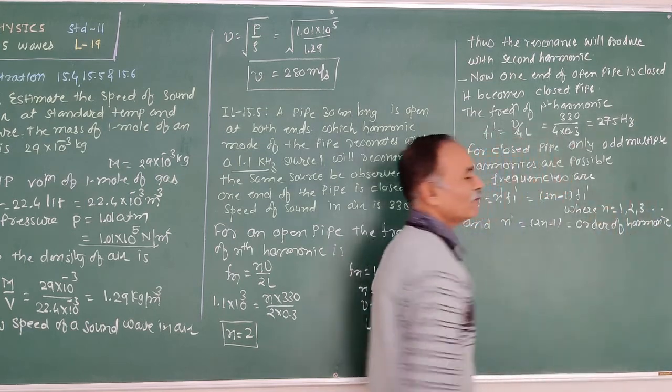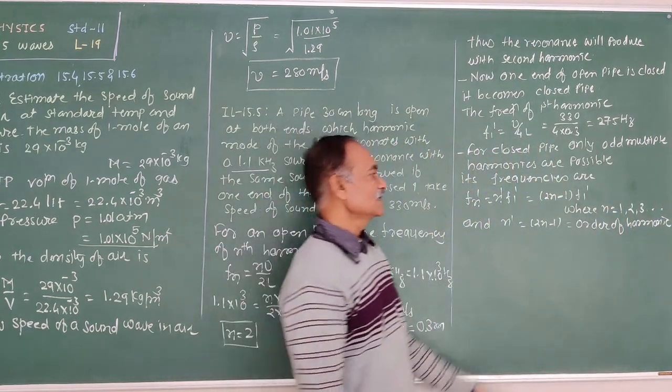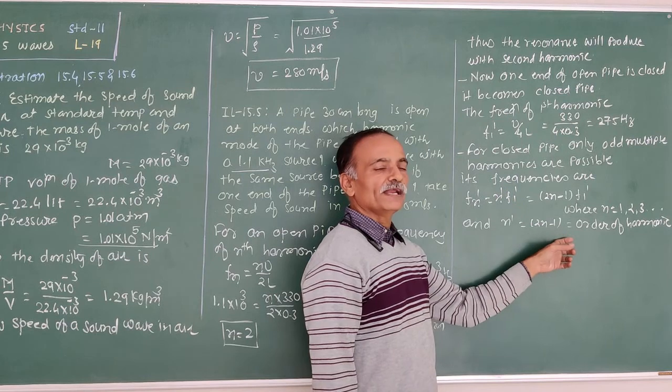Because in a closed pipe only the odd harmonics take place, n dash is equal to 2n minus 1.